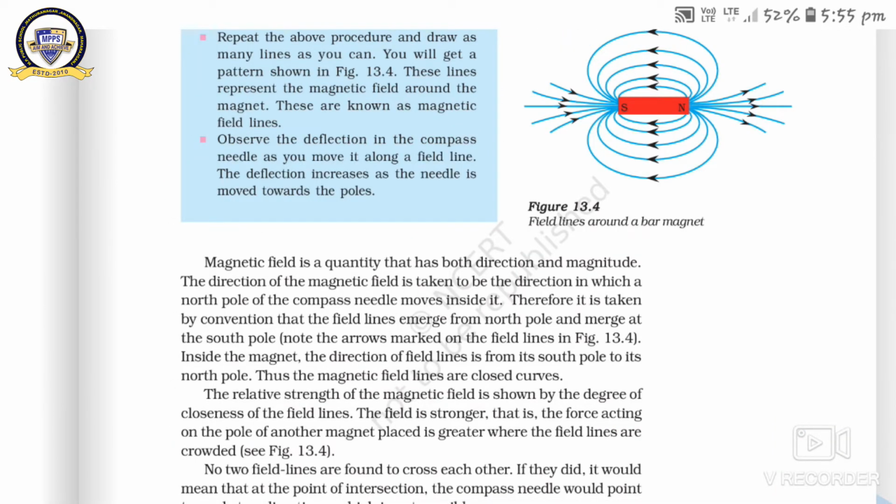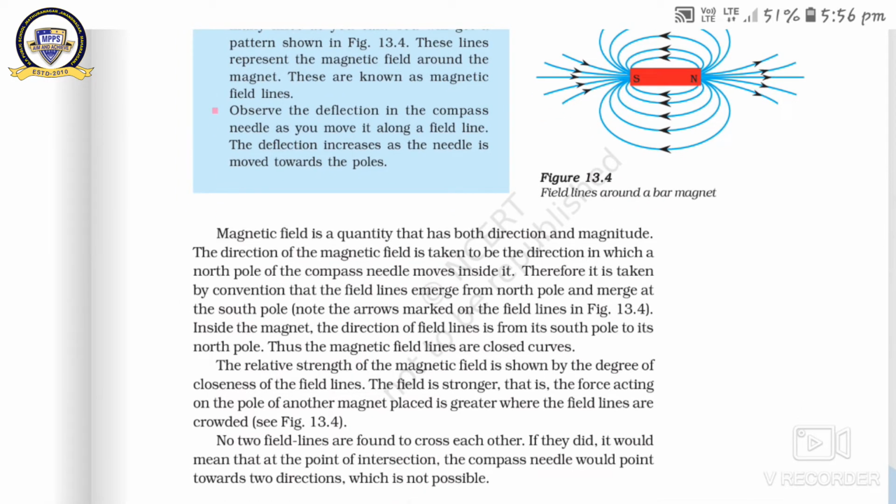The relative strength of the magnetic field is shown by the degree of closeness of the field lines. What is the degree of closeness? Degree of closeness means that the magnetic field lines are denser or rarer. The field is stronger, that is, the force acting on the pole of another magnet placed there is greater, where the field lines are crowded. It means where the magnetic field lines are crowded, the magnetic strength is greater, and where the magnetic field lines are far away and not crowded, the magnetic field is weaker. So degree of closeness means they are crowded or not.